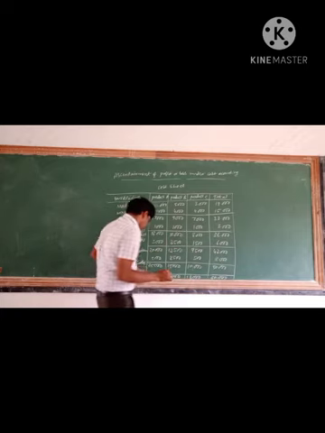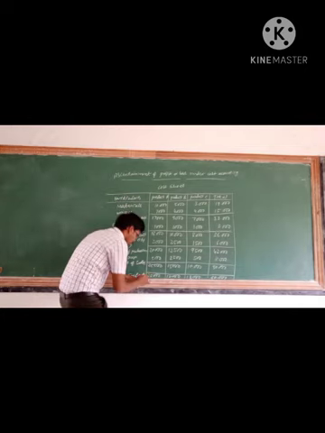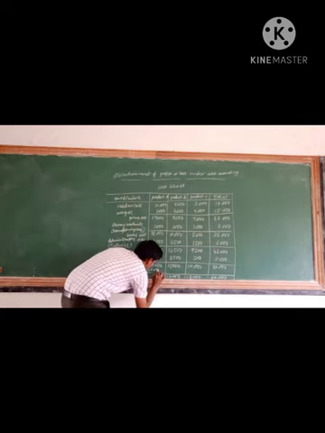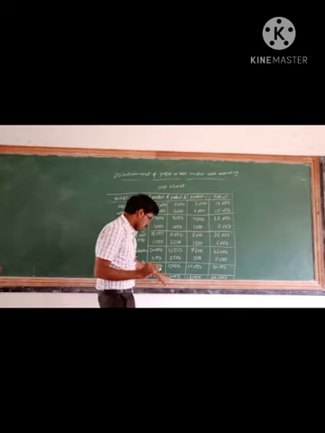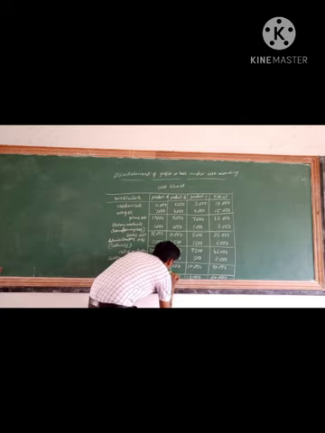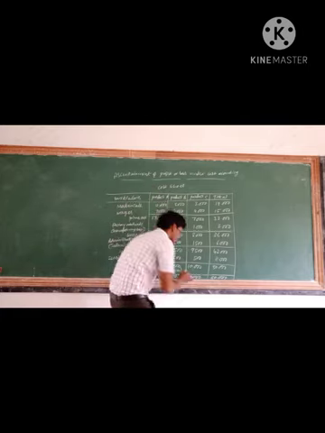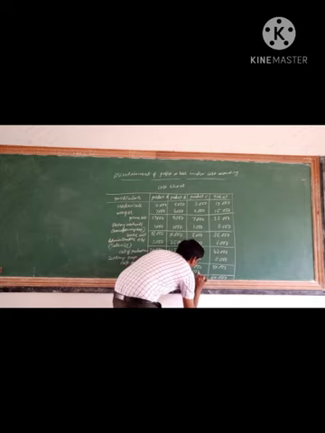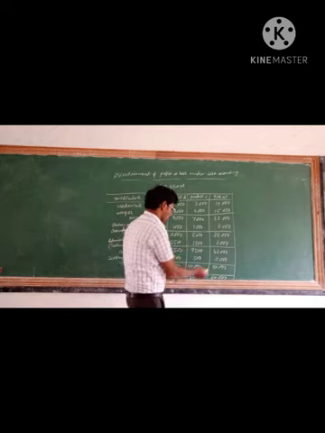So now, this is 25,000 and the 35,000, 10,000 will be the profit. Correct? Okay. So this is 12,000 and the 15,000, 3,000 will be the loss. So for this 3,000 will be the profit. Right?